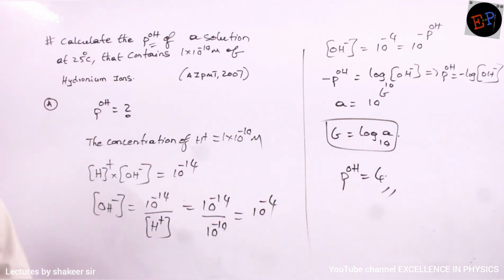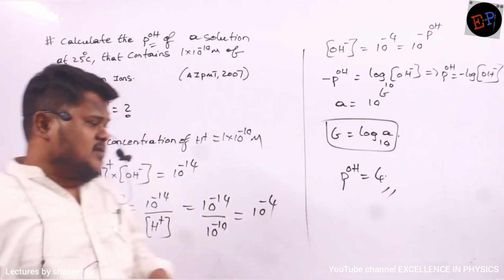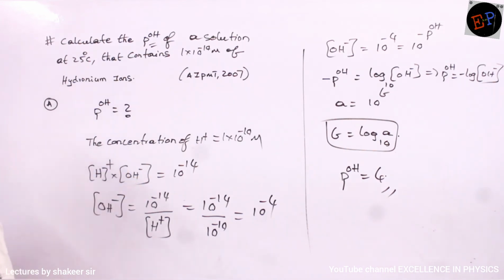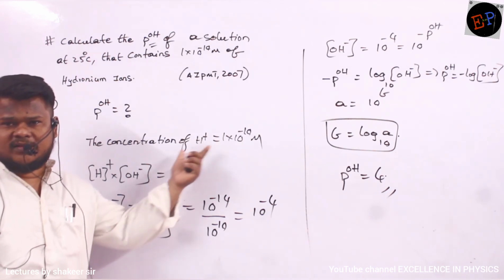So based on which concept have we done this problem? Based on the concept that the product of H plus ion concentration and OH minus ion concentration is equal to 10 power minus 14. Based on that, we have done this calculation.